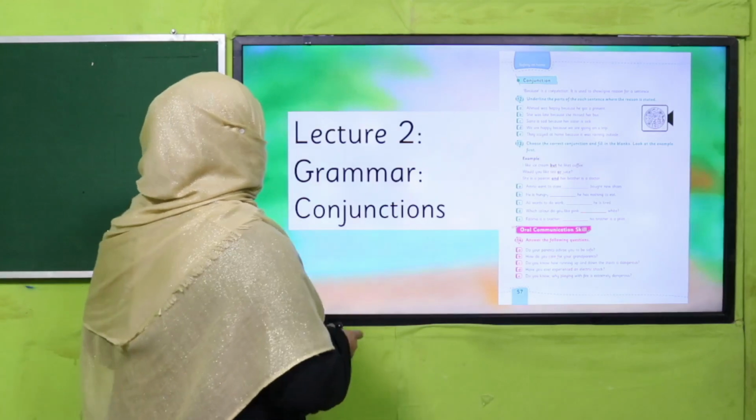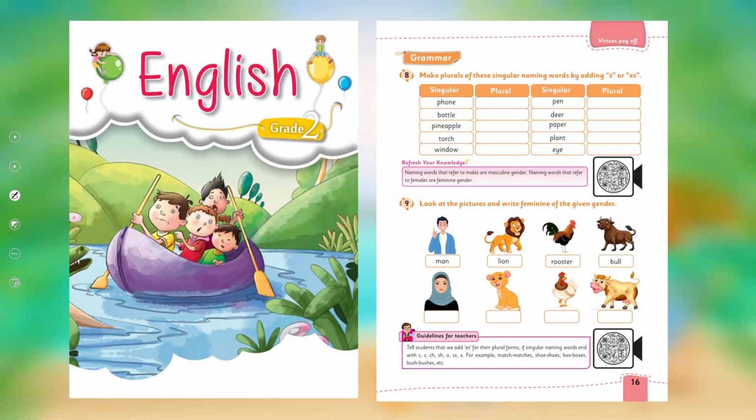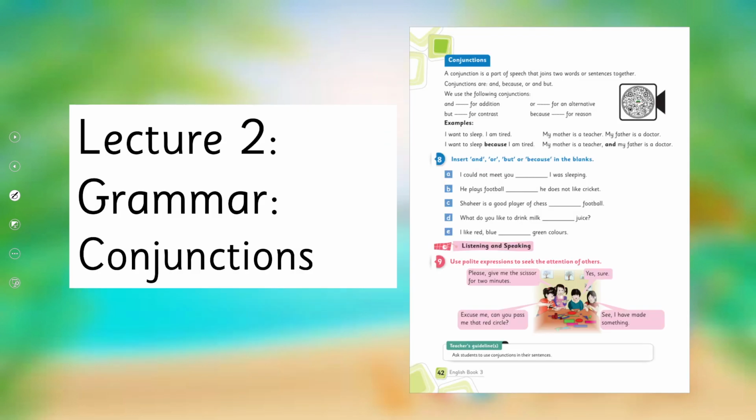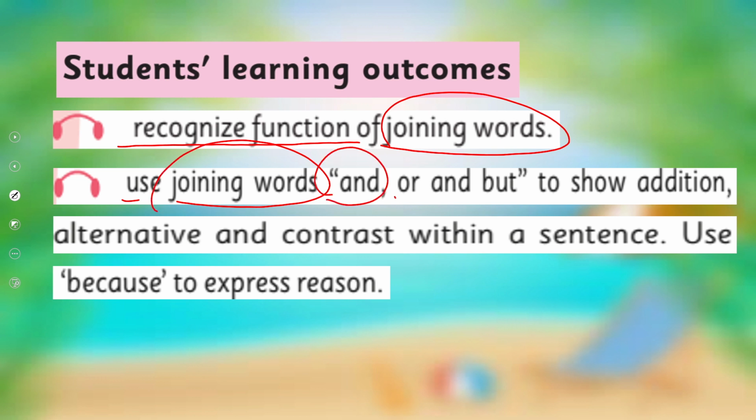Yes, my dear students, today we are going to learn about conjunctions. Before this, in English for grade 2, you have learnt about different parts of grammar, and today we learn further to recognize the function of joining words, and use joining words and, or, but to show addition, alternative and contrast.